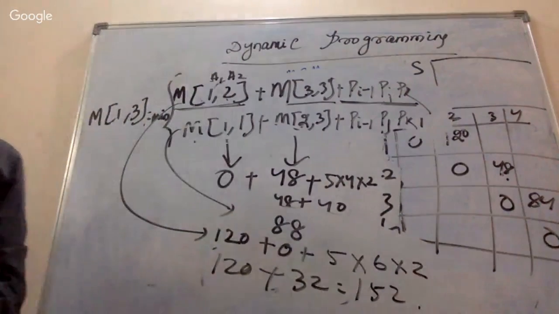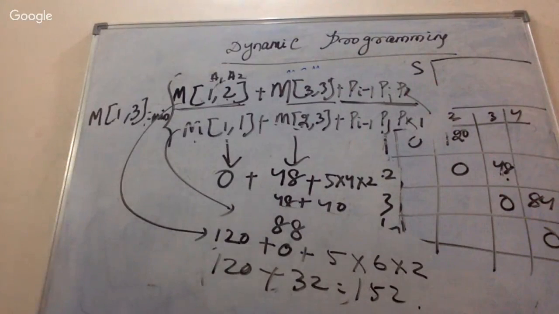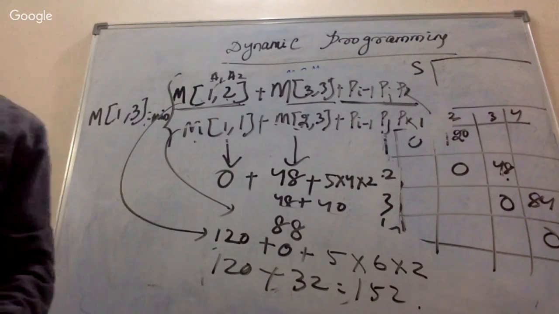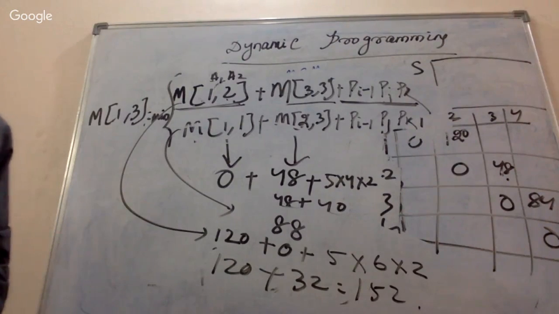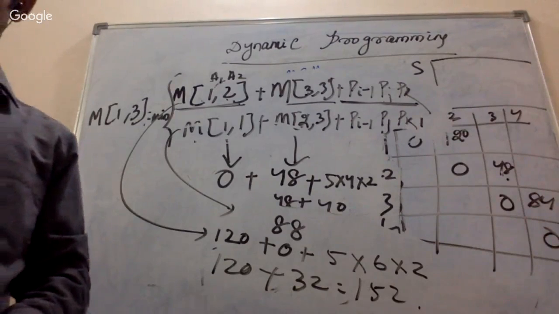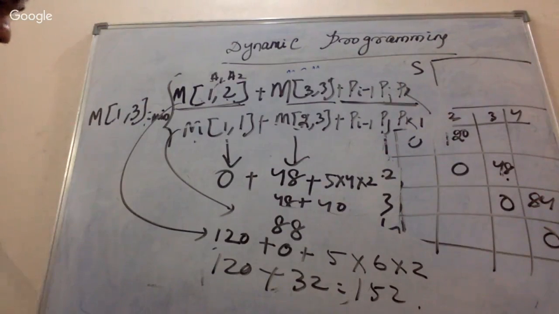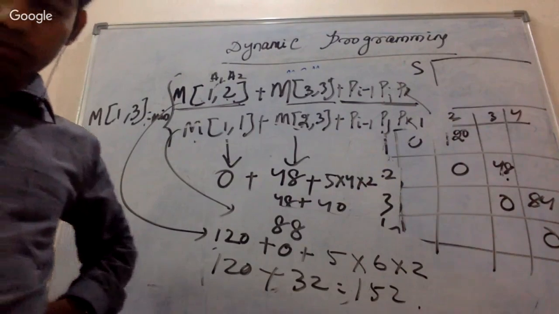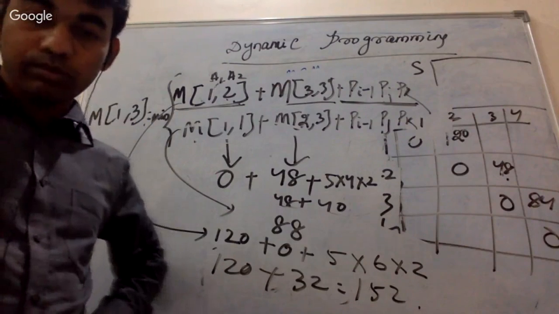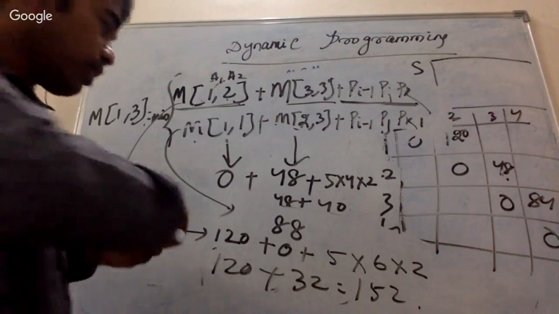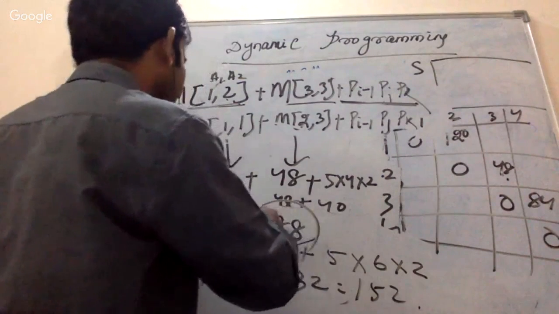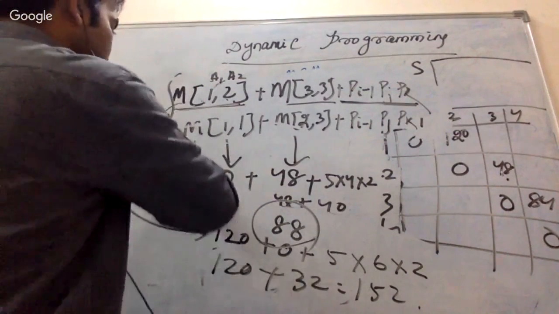Do you got this one or anything else? Then we need to find out which is the minimum. 88 is the minimum, so we are going to consider the solution of this one.